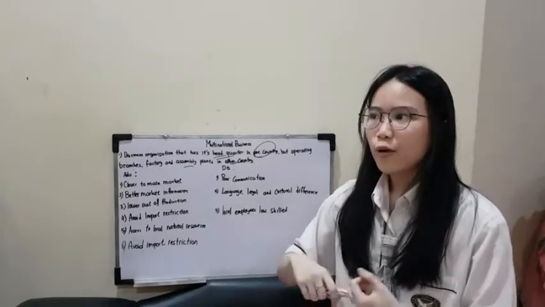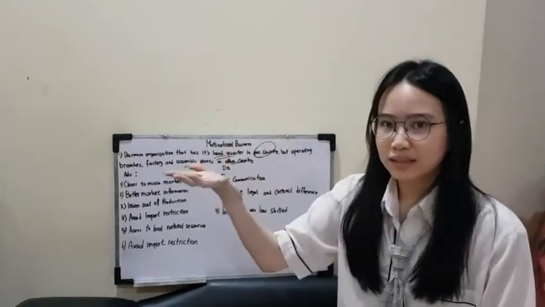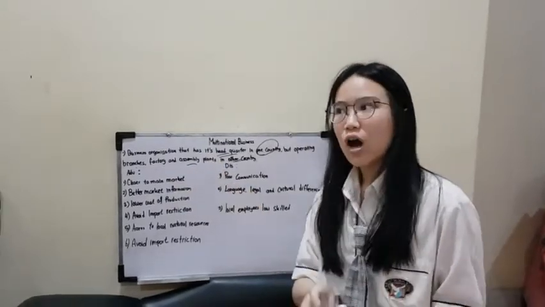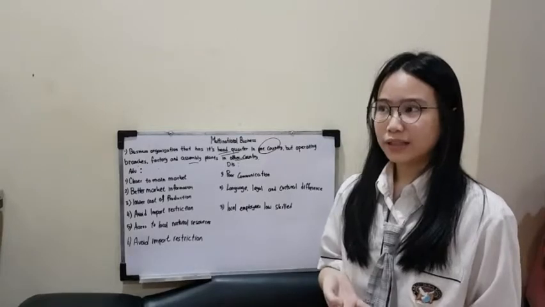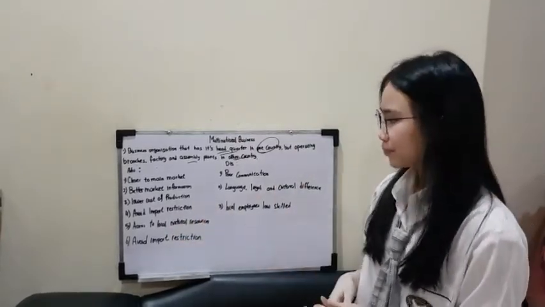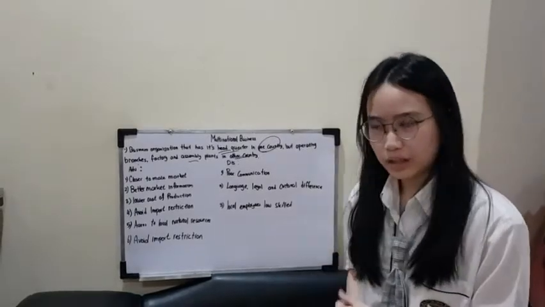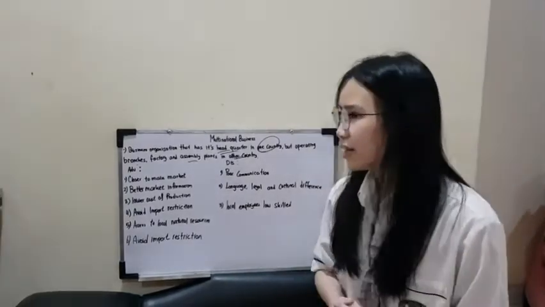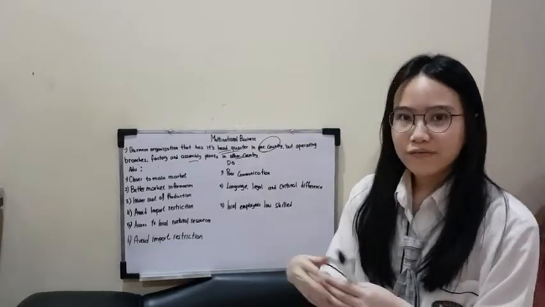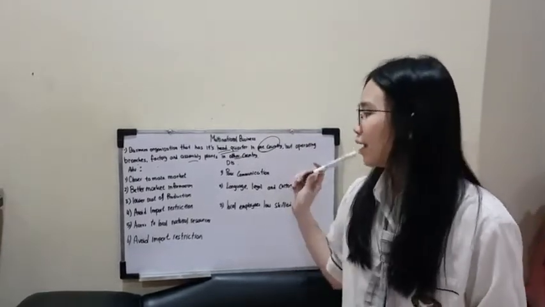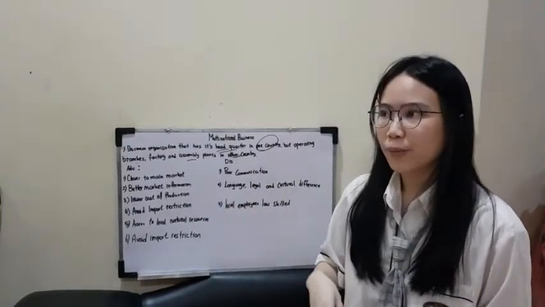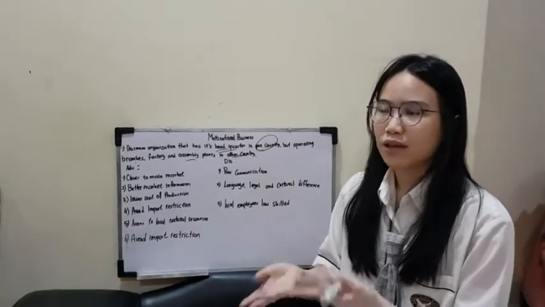For example, when an American company opens branches or a factory in China, of course the price of labor is cheaper in China compared to America. This is why they are able to cut down their costs by opening their factory in China. The rent is also lower compared to America, because of the currency strength.